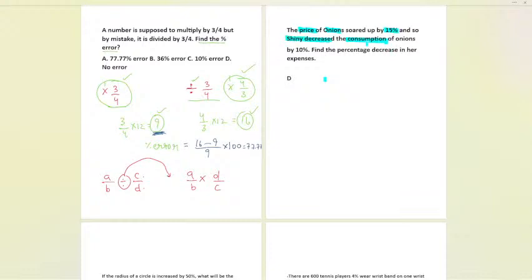As middle class people, and it is not only middle class, everybody might be thinking like that: if the prices increase, we also can reduce our consumption. Some of us do that. So now, the price of onions is soared by 15%, it means increased by 15%. Shiny decreases the consumption of onion by 10%. Now find the percentage decrease in her expense.